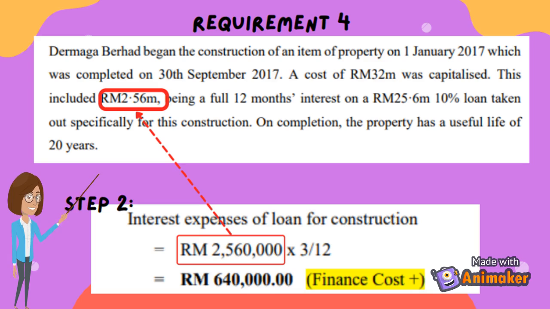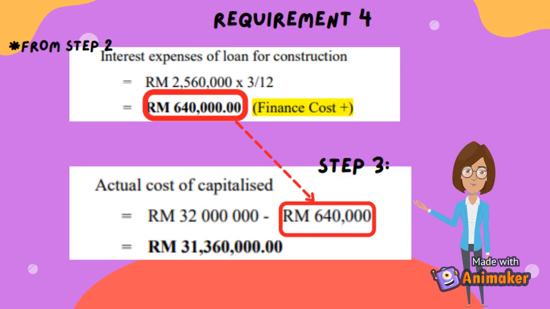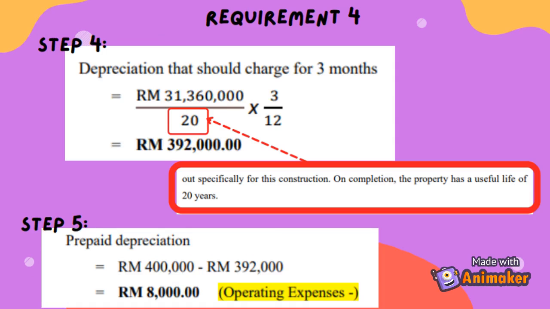The interest expenses for 3 months is RM640,000, and this is recognized as finance cost to the company. The third step is to calculate the actual cost of capitalized by subtracting RM32 million with RM640,000 of interest expenses. The actual cost of capitalized should be RM31,360,000.